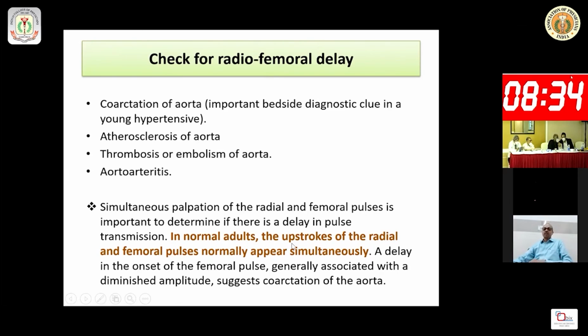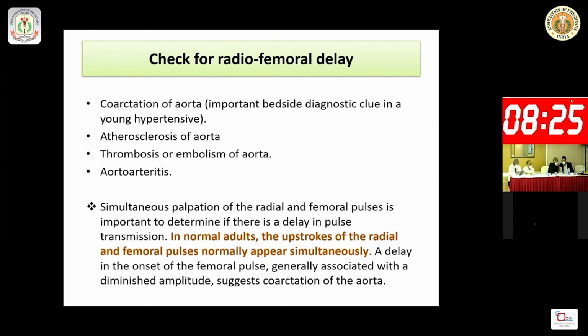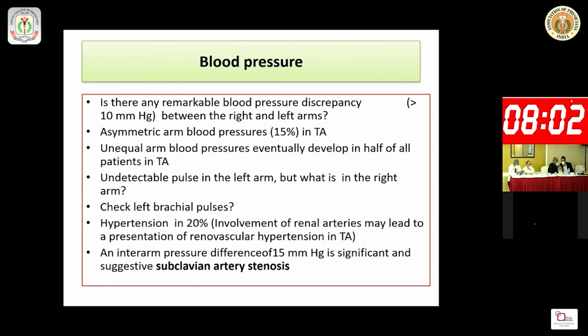In normal adults, you have to palpate the upstroke of radial and femoral pulse simultaneously, and you can see that both the pulses normally appear simultaneously. And if there is a delay in the onset of the femoral pulse, generally associated with diminished amplitude, it suggests that it may be coarctation of aorta. So if there is an associated pre-subclavian coarctation of aorta, then you may get the left radial pulse very weak. So you have to check for the blood pressure.